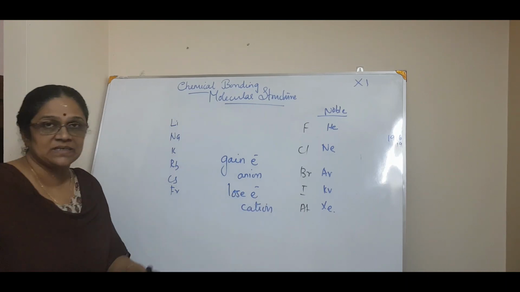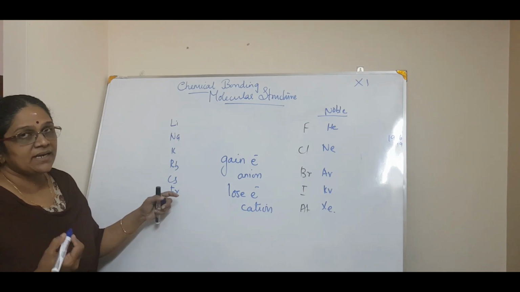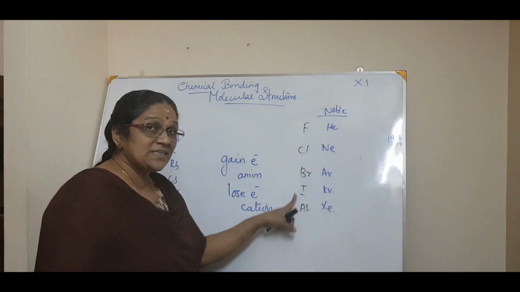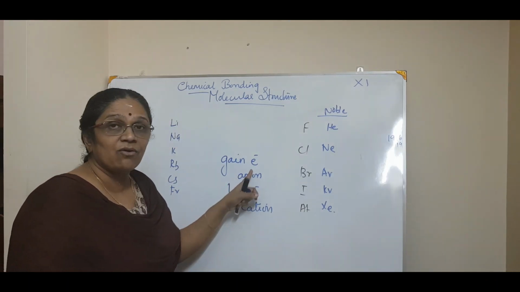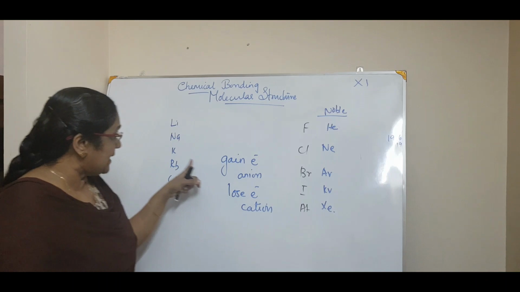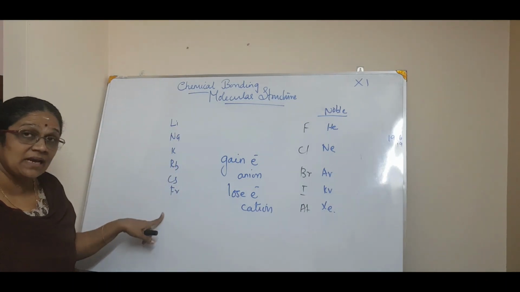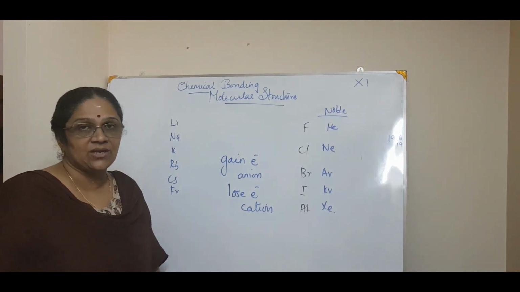That is the second postulate. Very simple postulates, you already know all this, just to get into that approach. So the most electronegative elements like halogens gain electrons to form an anion, and at the same time the most electropositive alkali metals lose electrons to form a cation.